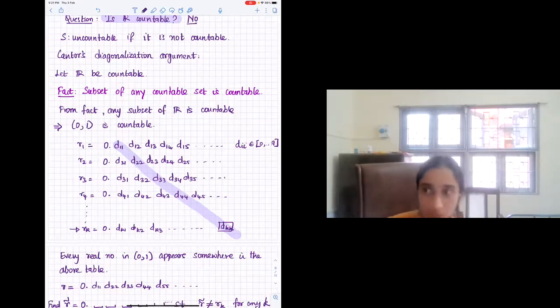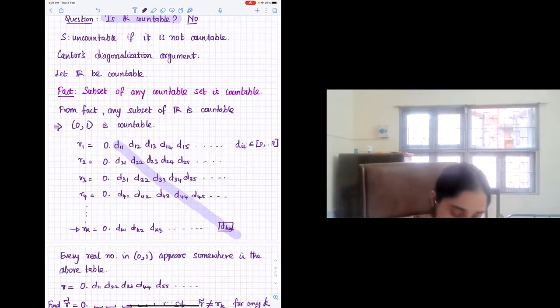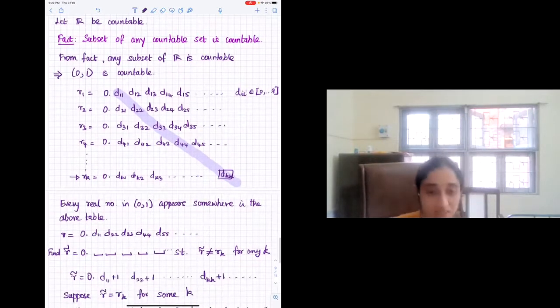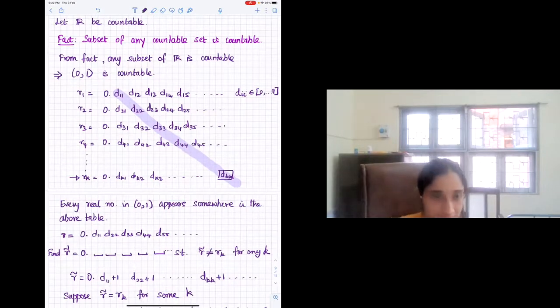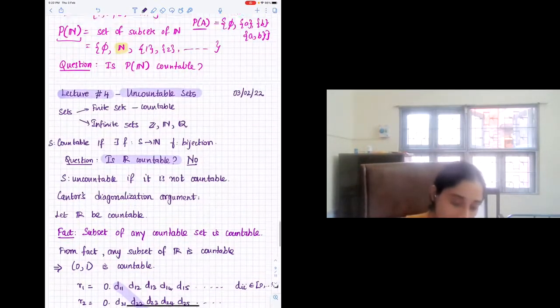So you will see this, see the halting problem. Yeah, if there is time, we can try to do that. But for that, we have to develop machinery of Turing machines. So at the moment, at least this argument should be clear that reals is not countable. So we had here, if you looked at the picture